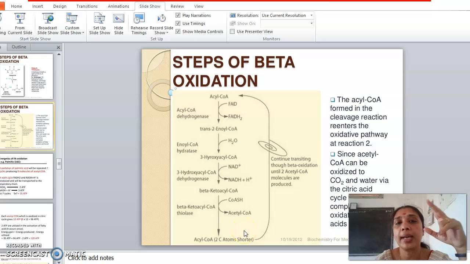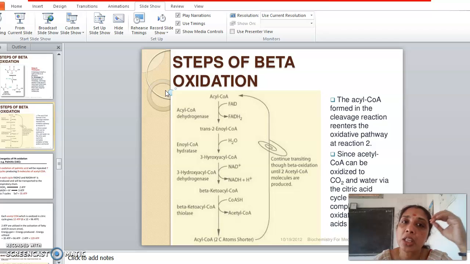So these were the reactions happening in a single round of beta oxidation, and the process is repeated till all the molecules are removed in the form of acetyl-CoA molecules. Clear? So that is how a C16 palmitic acid is cleaved. How many rounds? 7 rounds of beta oxidation happen, so that 8 molecules of acetyl-CoA are generated, right? So this is how the beta oxidation is happening in the case of palmitic acid.